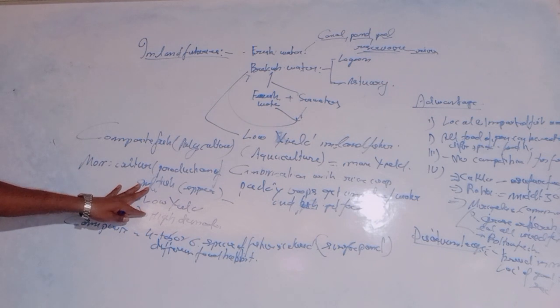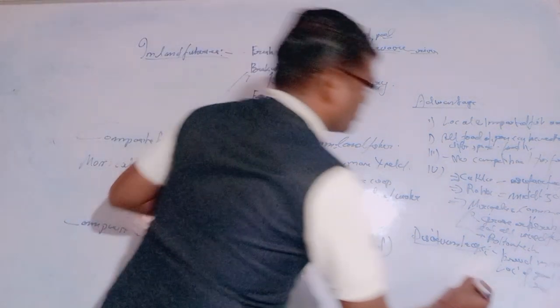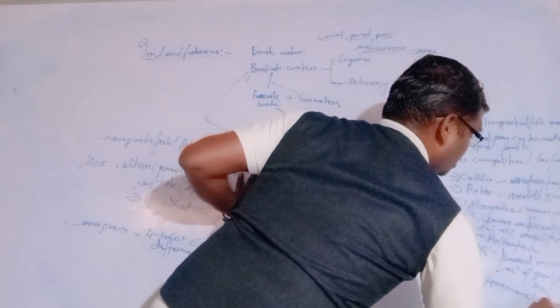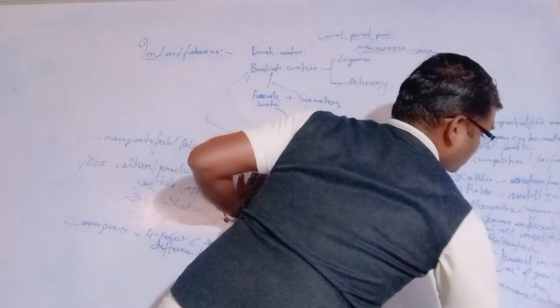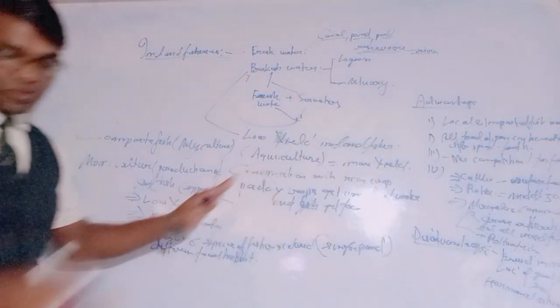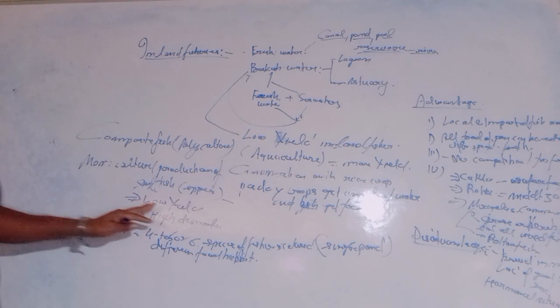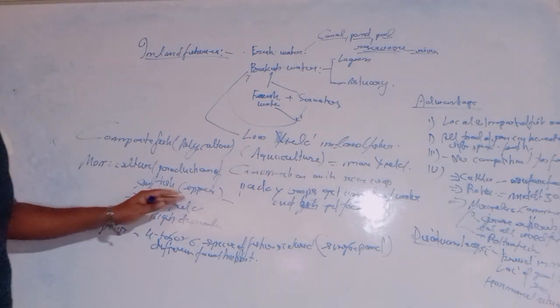To overcome these problems, fishes are bred in a pond using hormonal stimulation. With the help of hormones, it ensures the supply of pure fish seed in the desired quantity.